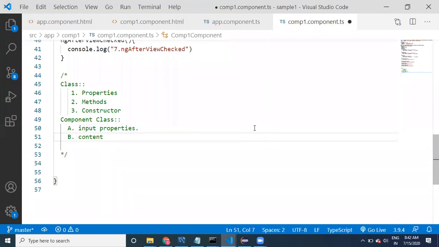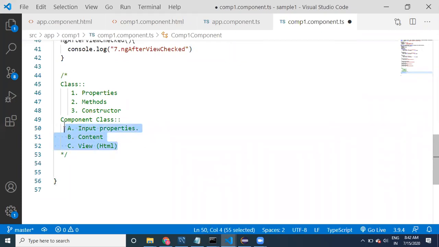Next one is view. View means HTML. HTML is going to be displayed, guys.